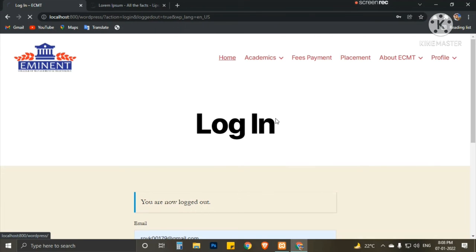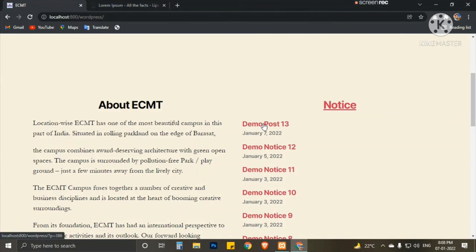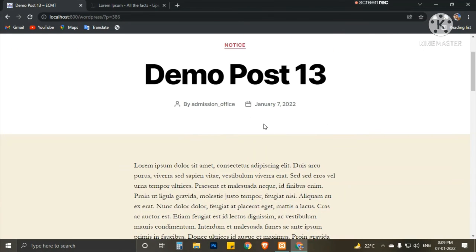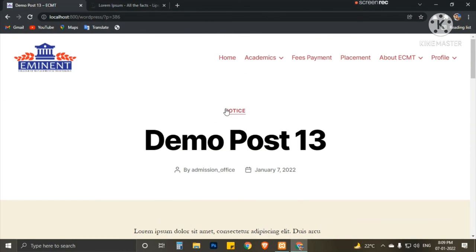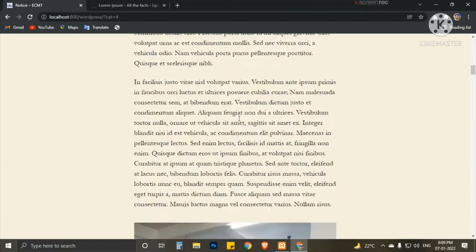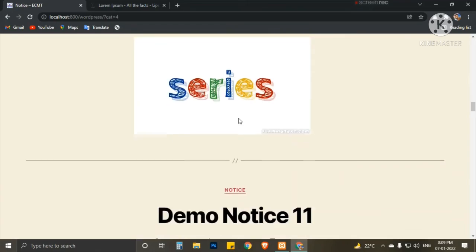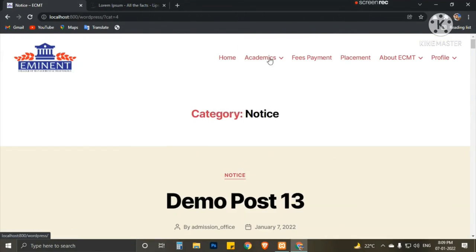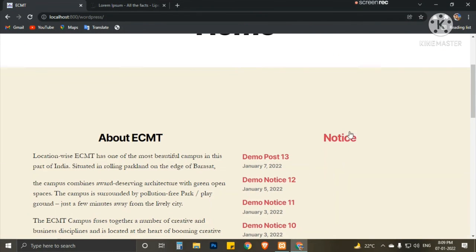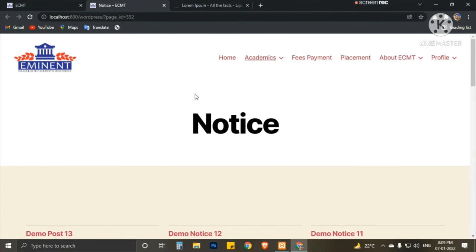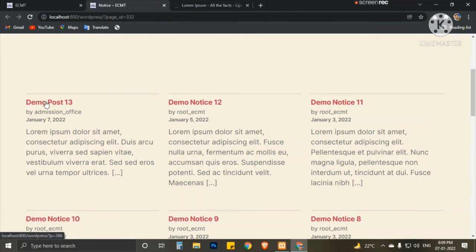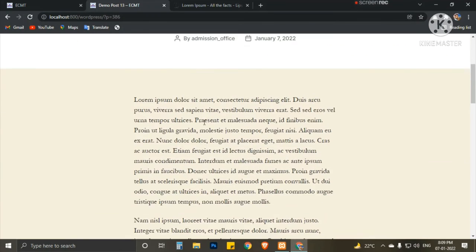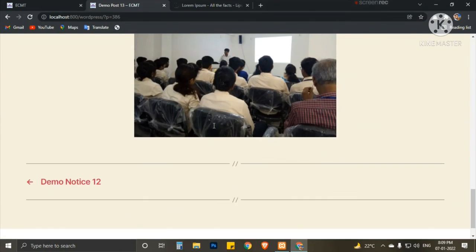Go to the notice section also. This is basically the category. If we click on this, all the things category-wise will come. Go to the notice section. From there also we can go to the notice section. If we click on this, everything is okay.